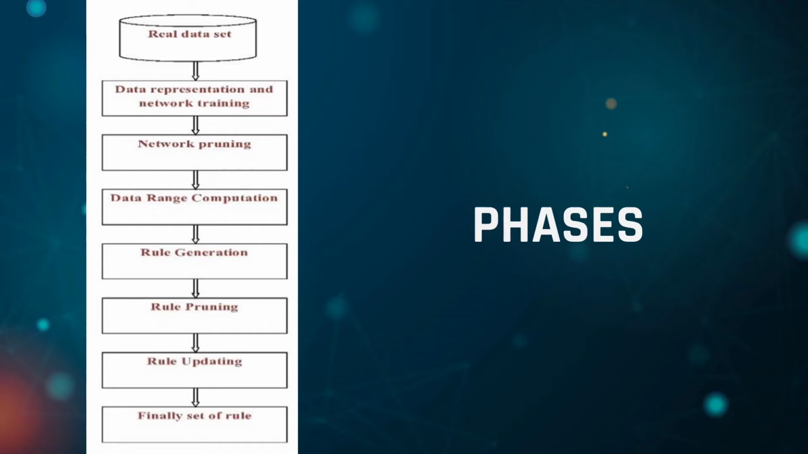The next phase is rule generation. In this phase, classification rules are generated using the data range matrix constructed in the previous step. For rule pruning, the algorithm removes any irrelevant attributes in the rules to improve the classification accuracy. In the rule updating phase, the lower and upper range of data values of attributes in the rules are updated. The algorithm updates the range by shifting the lower and upper range.